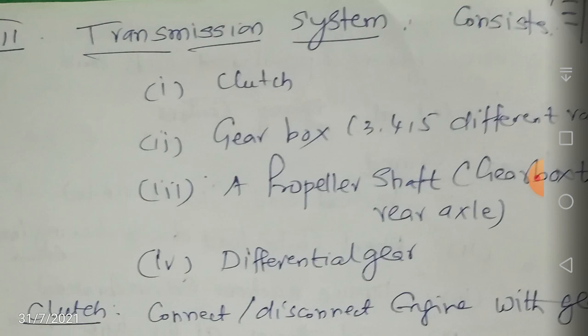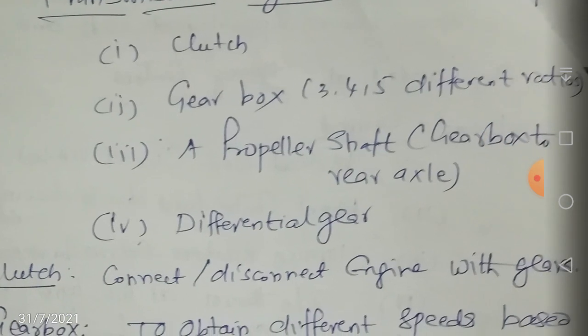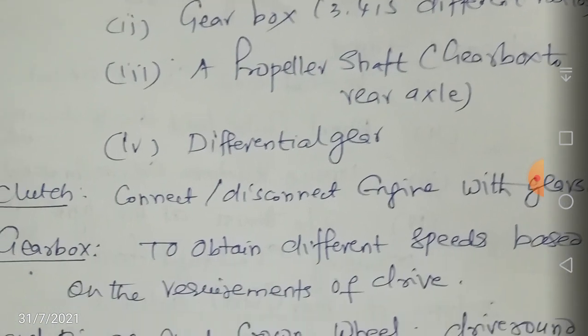Now it will have a propeller shaft. What is the main purpose of a propeller shaft? It is going to connect the gearbox to the rear axle. There are two axles, one is the front axle connecting the front wheels and the other is the rear axle connecting the back wheels. So the propeller shaft will connect the gearbox to the rear axle. Then finally you have a differential gear.